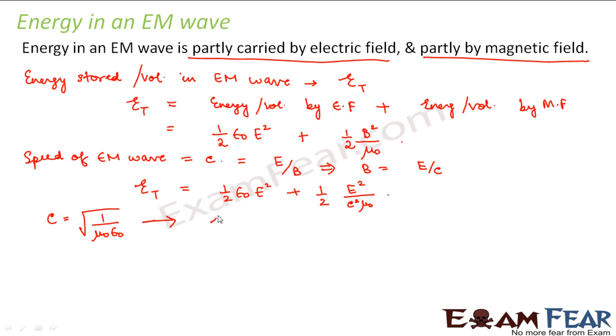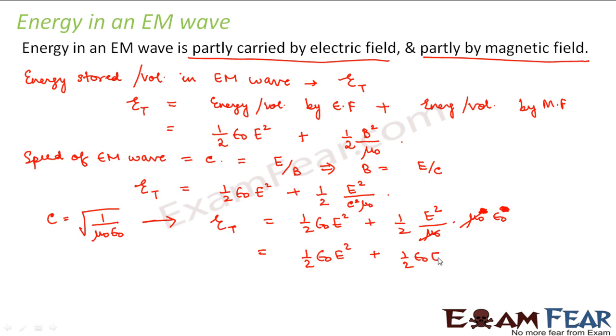So using this, we can say that E total is equal to half epsilon naught E square plus half E square divided by mu naught into 1 by c square. That means 1 by mu naught epsilon naught. Right? This is E square divided by c square, and c square would be 1 by mu naught epsilon naught. So this mu naught and mu naught will get cancelled. So this is equal to half epsilon naught E square plus half epsilon naught E square. So this is equal to epsilon naught E square.